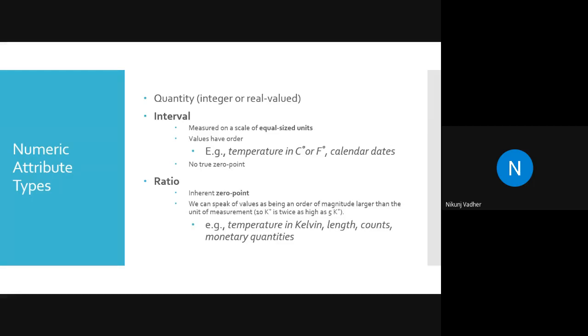Positive side. Length, positive. Count, always positive. Monetary quantities, money, always positive. Depth,